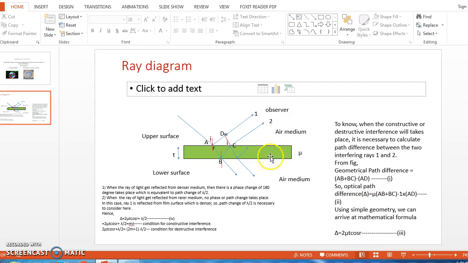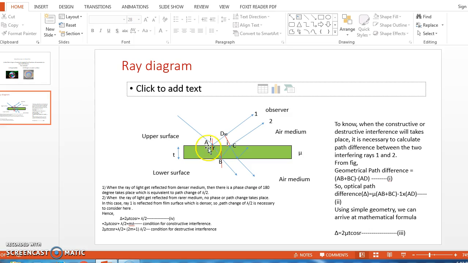So here we have just calculated mathematically the values of AB, BC and AD, and by substituting here and after simplification one can easily get this formula delta equal to 2 mu t cos r. Further, now if this is the path difference, is it only the path difference between ray number 1 and 2? No, the answer is no, because we have considered only the trace of rays or path of rays. We have not considered here the phase or path change due to the reflection of light from different surfaces.